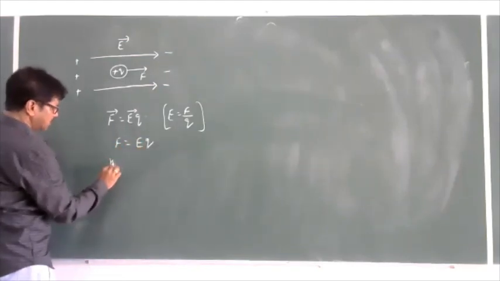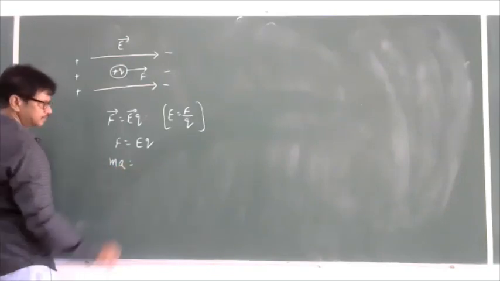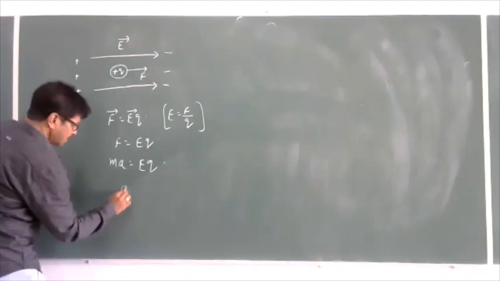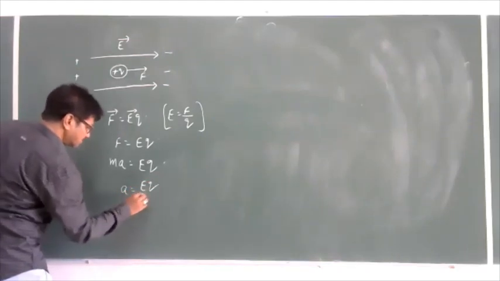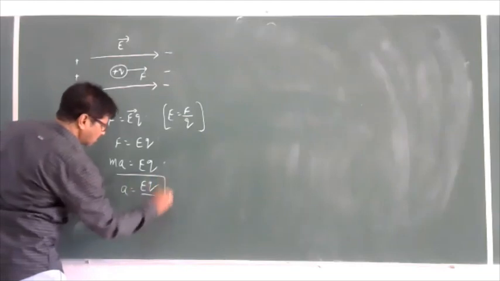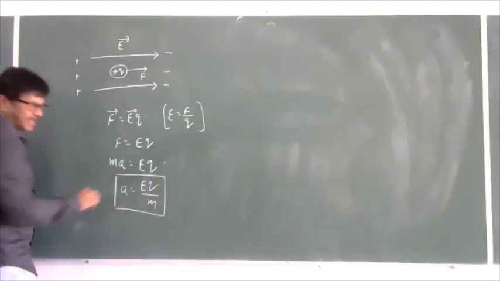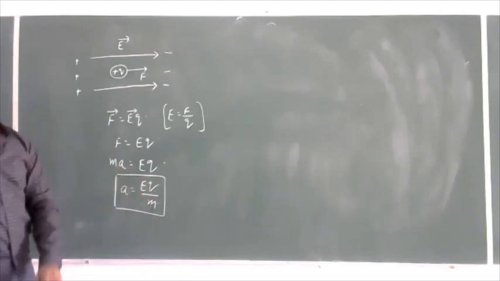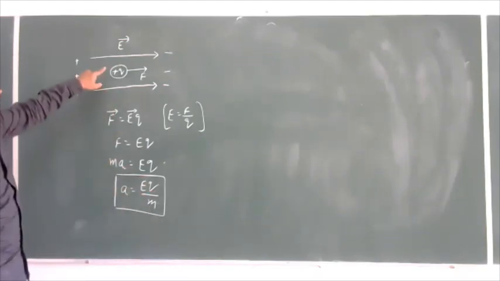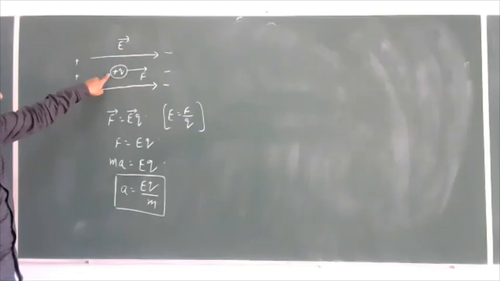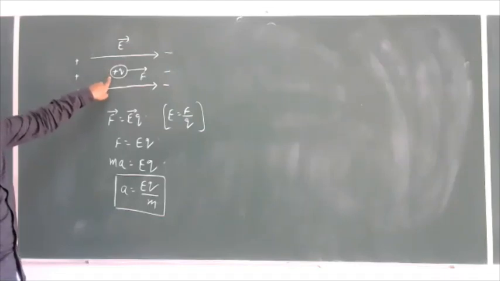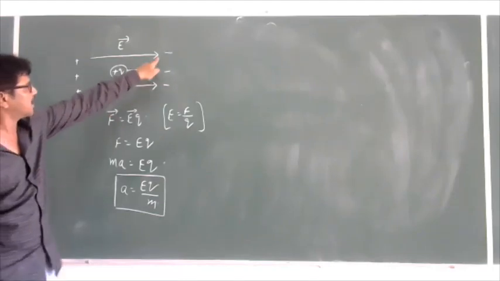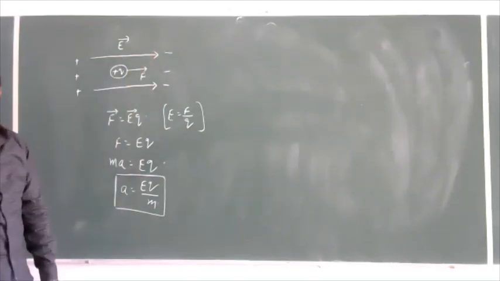We know F is equal to MA, so MA is equal to EQ. A is nothing but acceleration. So the formula to find the acceleration in this case is A is equal to EQ by M. Whenever a positively charged particle is placed in a uniform electric field, it experiences a force in the same direction as the electric field.